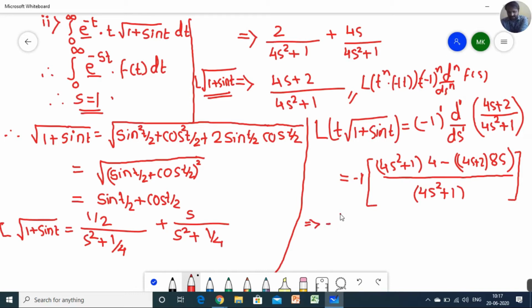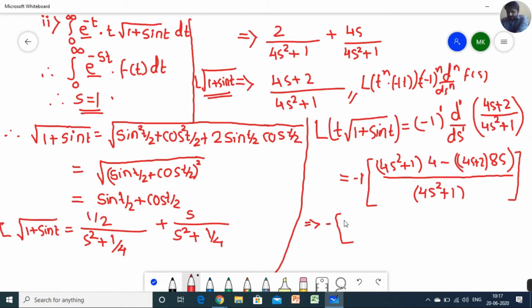So I'm just keeping it outside only. Now see, this will become 16s square plus 4, and if I simplify this I will get 32s square, or you can write it as 16s square minus 32s square.